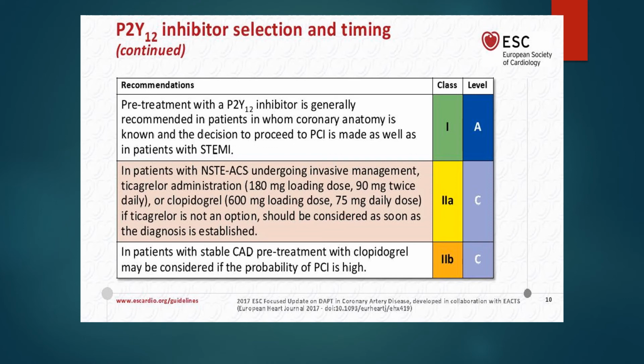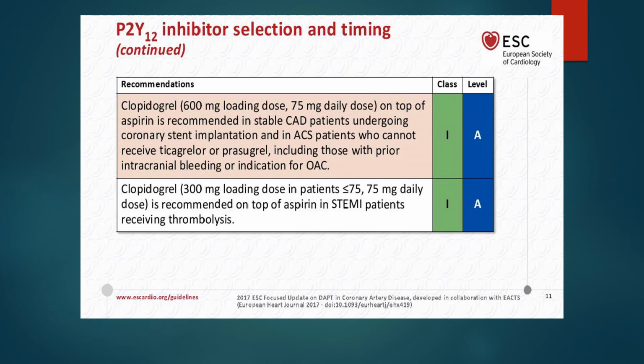In patients with stable coronary artery disease, pre-treatment with clopidogrel may be considered if the probability of PCI is high. Clopidogrel 600 mg loading dose, 75 mg daily dose on top of aspirin is recommended in stable coronary artery disease patients and in acute coronary syndrome patients who cannot receive ticagrelor or prasugrel, including those with prior intracranial bleeding or indication for oral anticoagulation, and this is class 1A. The clopidogrel dose of 300 mg loading in patients less than 75 years of age, 75 mg daily dose, is recommended on top of aspirin in STEMI patients receiving thrombolysis, and this is for STEMI.